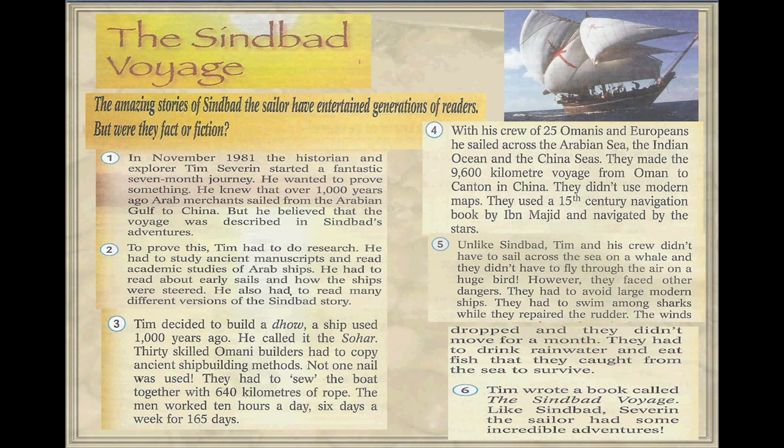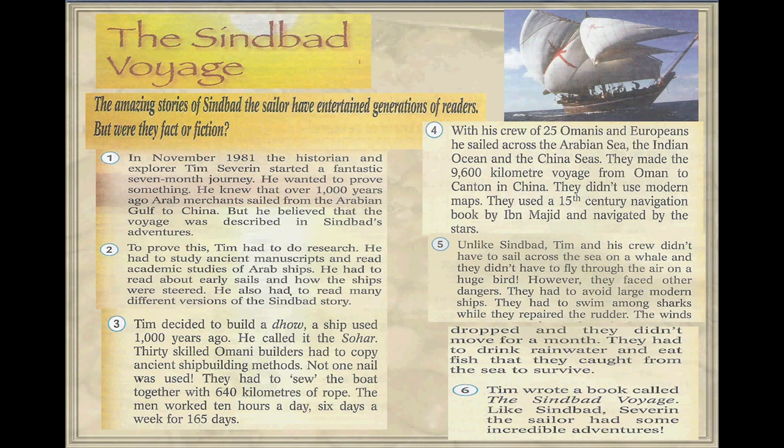To prove this, Tim had to do research. He had to study ancient manuscripts and read academic studies of Arab ships. He had to read about early sails and how their ships were steered. He also had to read many different versions of the Sindbad story. Tim decided to build a dhow, which is a ship used 1,000 years ago. He called it the Soha.